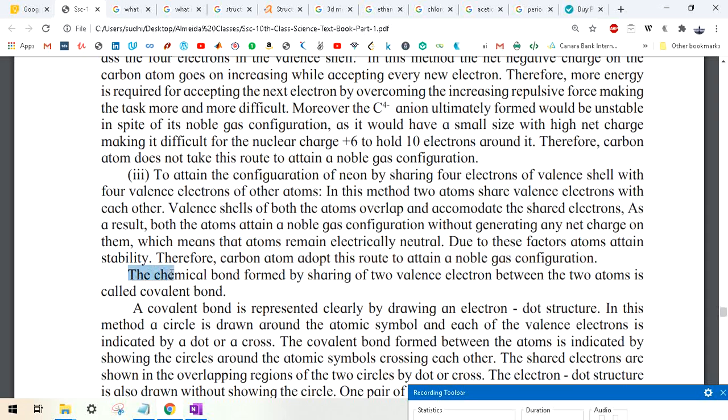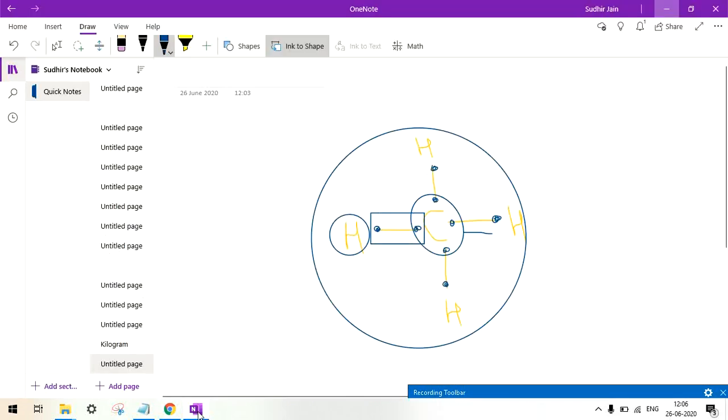Now this line is very important. I don't know how to highlight this, but the chemical bond formed by sharing of 2 valence electrons between the atoms is called a covalent bond. So these are my valence electrons, right? Because they are in the outermost shell. Because you must know that in bond formation, inner electrons, like the electrons in the inner shell, do not participate.